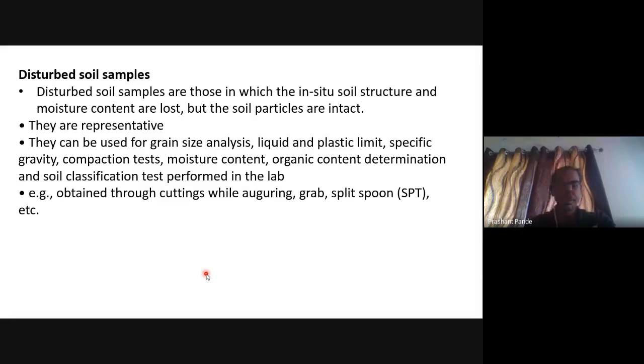Then disturbed soil samples are those in which in situ soil structure and moisture content are lost, but the soil particles are intact. They are representative. They can be used for grain size analysis, liquid and plastic limit, specific gravity of soil, compaction test, moisture content, organic content, and soil classification tests performed in the lab. Examples are samples obtained through cuttings while augering, grab, split spoon sampler, SPT, etc.